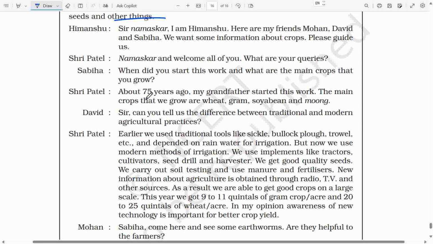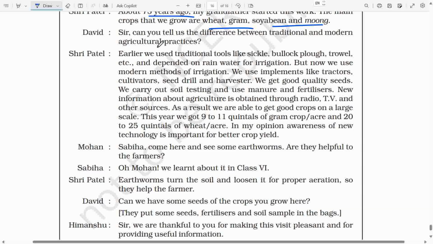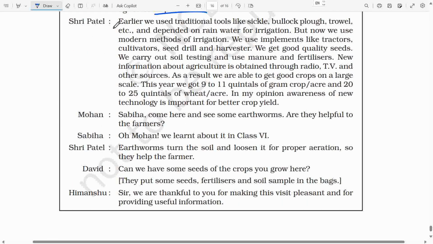Shri Patel: About 75 years ago, my grandfather started this work. The main crops that we grow are wheat, gram, soyabean and moong. David: Sir, can you tell us the difference between traditional and modern agricultural practices? Shri Patel: Earlier we used traditional tools like sickle, bullock plough, trowel, etc. and depended on rainwater for irrigation. But now we use modern methods of irrigation. We use implements like tractors, cultivators, seed drill and harvester.